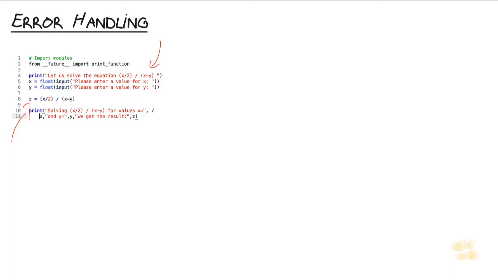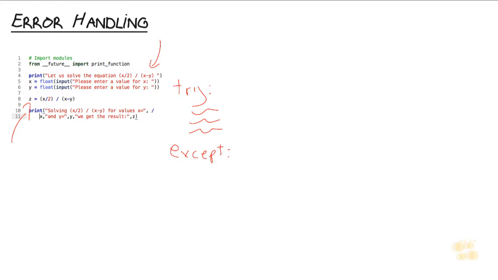Or maybe this program is running quietly in the background and it runs into a data record that it doesn't know how to handle. We'd like to write that record out to a log file and then move on to the next record, continue on working. We don't want our whole process, again, to crash just because there was one bad value in the data that we might be processing. We do this with something called a try block, and this is pretty common in procedural programming languages. You have your keyword try, and then your block of code that you are checking for errors, and then you have your catch, or in Python's case, your except statement.